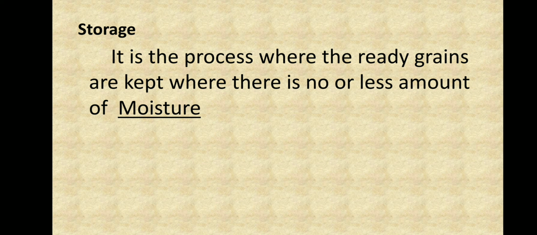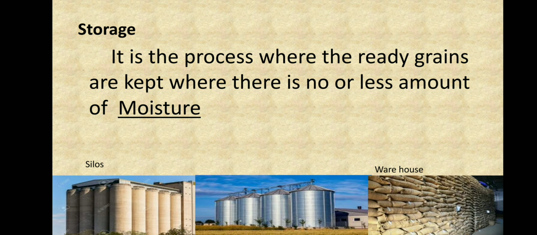There are places where there is no moisture, such as a silo or a warehouse. Silos are places where these grains are kept for our use, and here there is no moisture. And the third picture shows you a warehouse where there is no moisture. So now we have completed our part 2, and in this you would have understood how many processes farmers go through to get our crops ready.